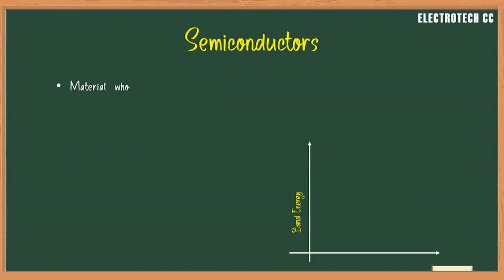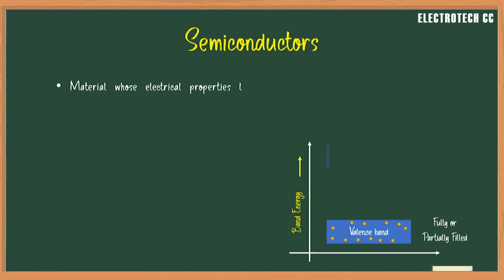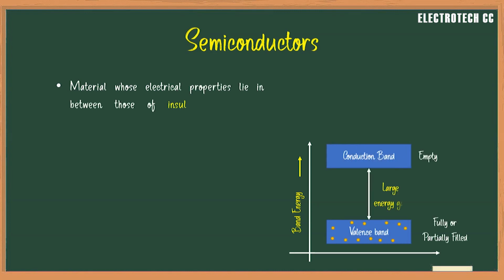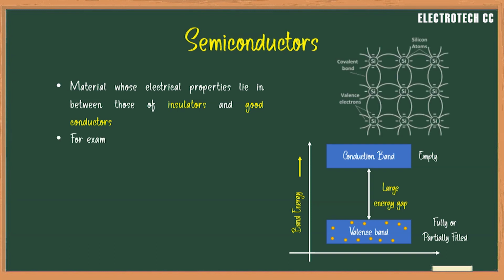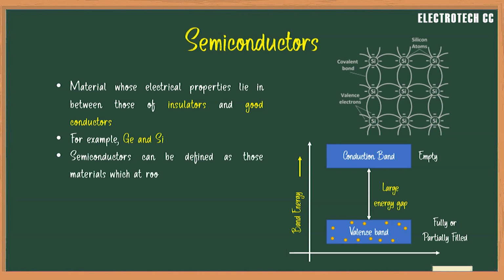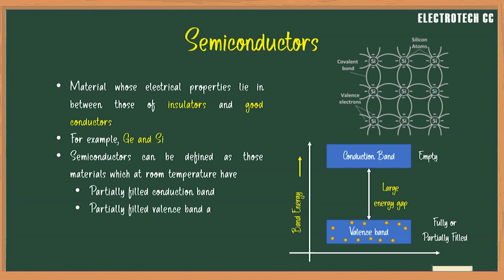Whereas a semiconductor is a material whose electrical property lies between those of insulators and good conductors, for example germanium and silicon. That means a semiconductor material can be defined as a material which at room temperature has a partially filled conduction band, a partially filled valence band, and a very narrow energy gap.